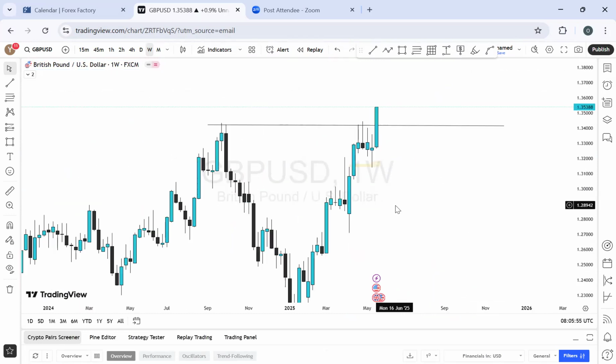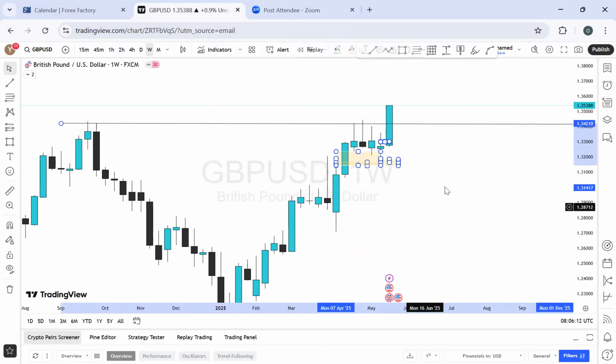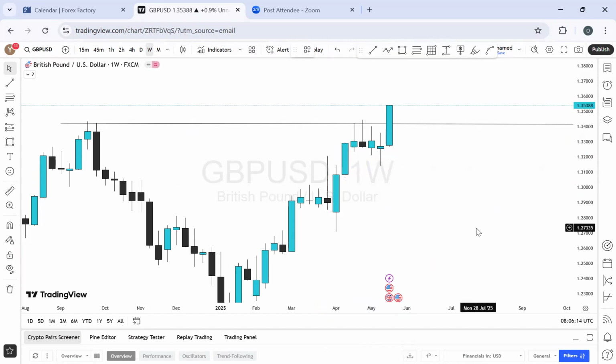On the weekly, after the four weeks that we had of ranging momentum right there, the fourth week, which was the previous week, did that exact thing we had on the Euro US dollar, which was the balance price range. The market filled in the gap that we had here, and ever since then, the market pushed out completely. So if we're going to analyze this, this is how we're going to do so. Basically, I was going to look at this entire level as a ranging zone, right? And what I'm having now is the price closing above that ranging zone with this momentum, almost 0 wick.